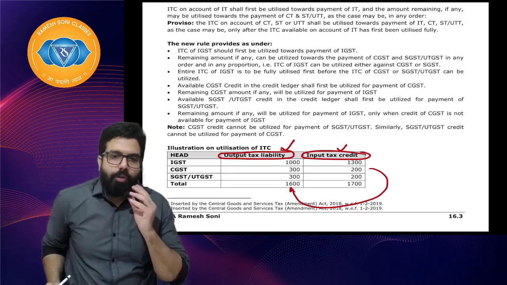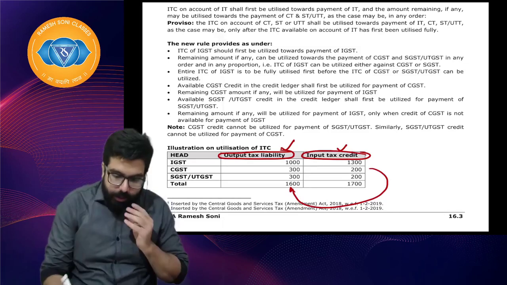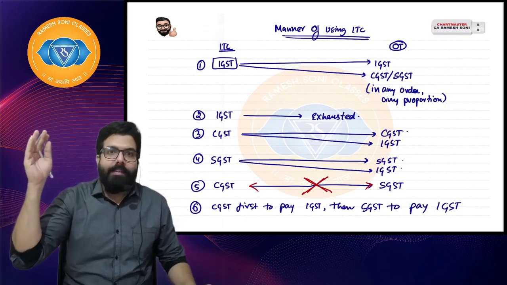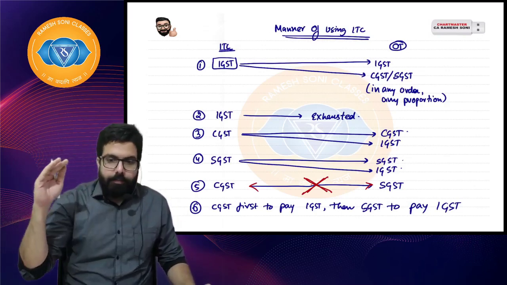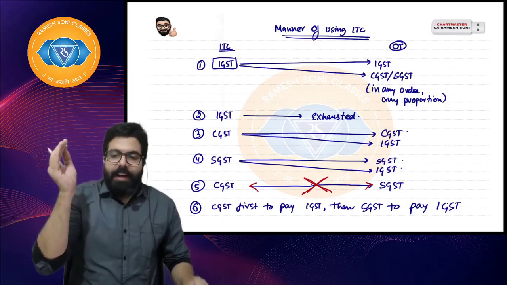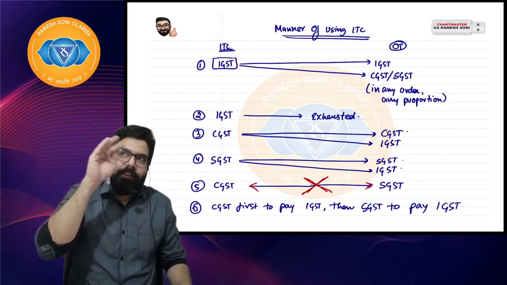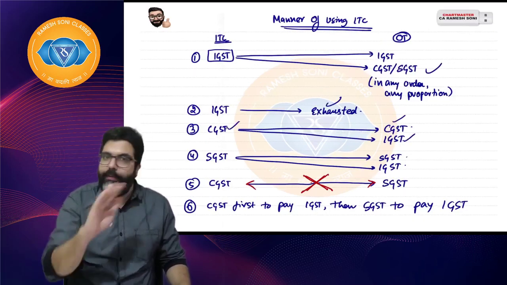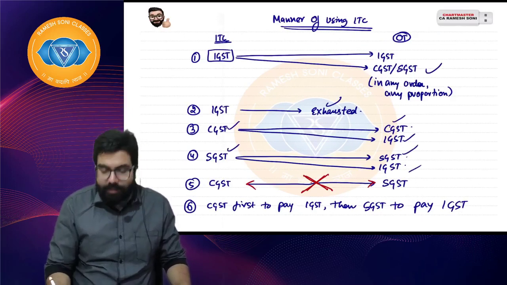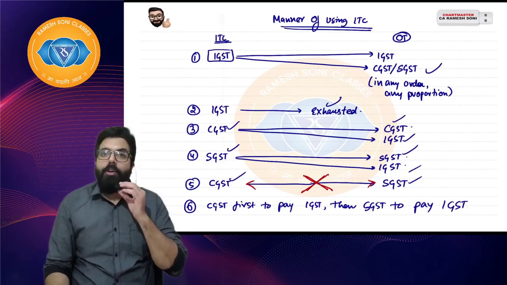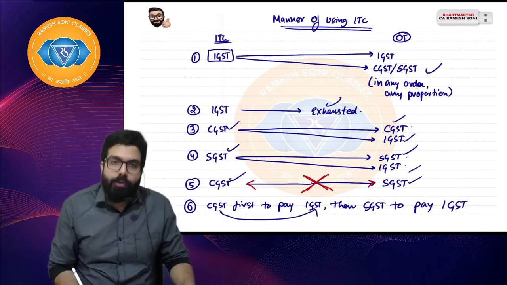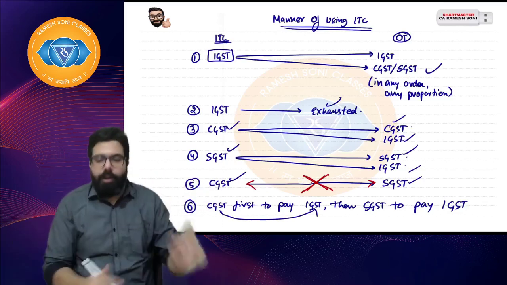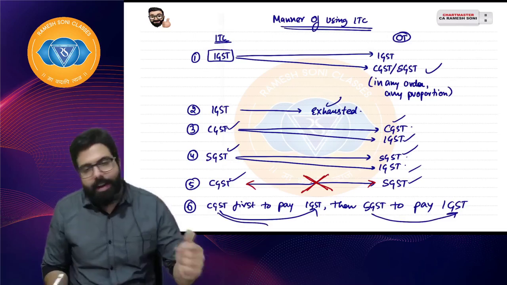So let's go ahead and solve this sum now. Everyone, I hope you guys have tried it. IGST should be first used for IGST, then IGST should be used for CGST, then for SGST, in any order, until IGST is exhausted. CGST is for CGST, CGST for IGST, then SGST for SGST, SGST for IGST. CGST and SGST cross-utilization is never possible. If you have to pay IGST, first use your CGST, then use your SGST. I hope everyone is clear.